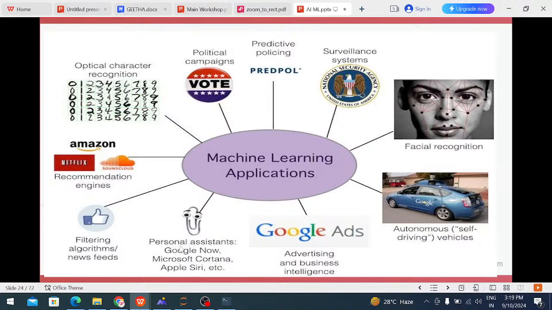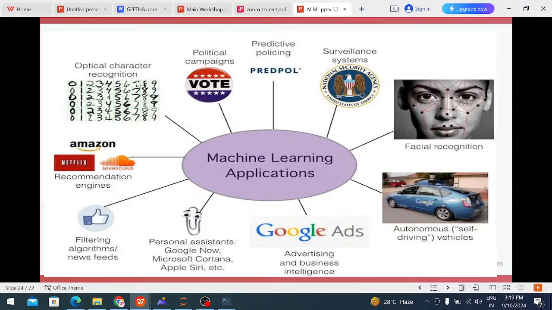Personal assistants like Google and Siri from Apple, there are a lot of them. Filtering algorithms, news feeds and a lot of applications are there. And Amazon and Netflix recommendations, where we collect the data. The data is collected and stored in clouds like Amazon and Azure. A lot of data is stored on many platforms, like Amazon and Netflix.